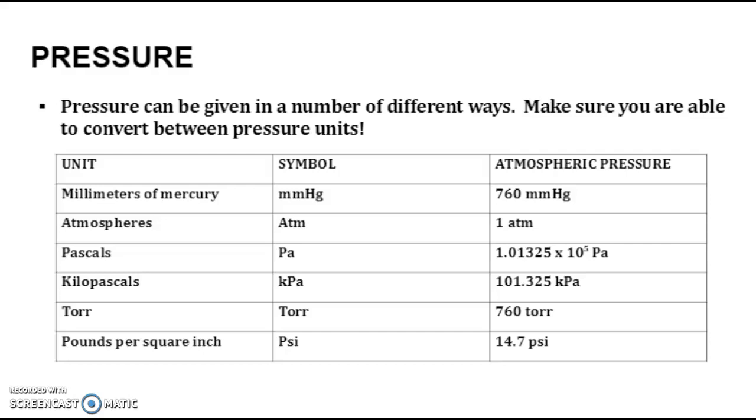So here we have a table of the different units of measurement that you'll see when we are talking about pressure. Pressure can be measured in millimeters of mercury, which is probably the most common unit used in measuring atmospheric pressure. Atmospheres, that'll be used a lot in scientific measurement. Pascals and kilopascals. Torr, which is not as common, but it's the same thing as a millimeter of mercury. And as you can see over here, our conversion factor at normal atmospheric pressure, they are the same. And then finally, pounds per square inch, which is exclusively used here in the United States, where we use that English measurement system with inches.